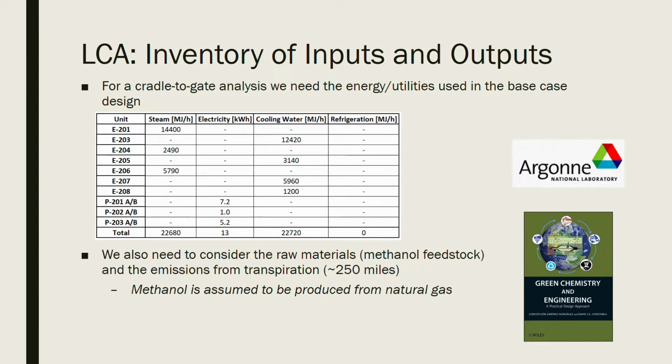When expanding to a cradle-to-gate analysis, the energy and utilities used in the design must be accounted for. This table shows the different utilities of the process and what each equipment utilized in order to run. The feedstock of the system must also be accounted for and how the feed was made. Along with the production of the feedstock, methanol transportation must also be accounted for, which is about 250 miles. This analysis assumes that methanol is produced from natural gas.